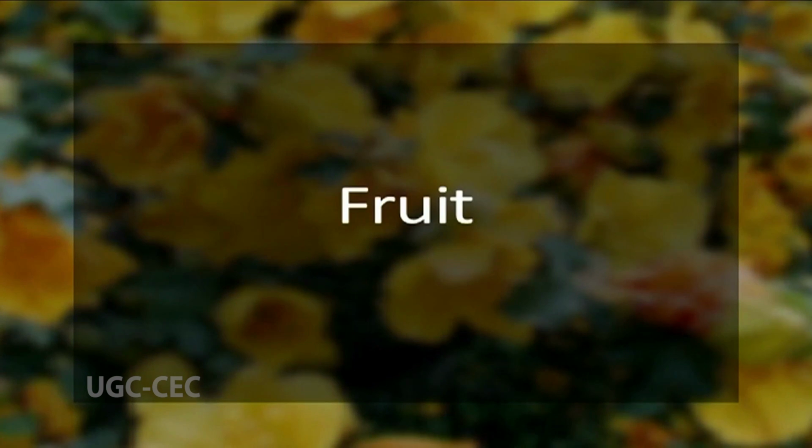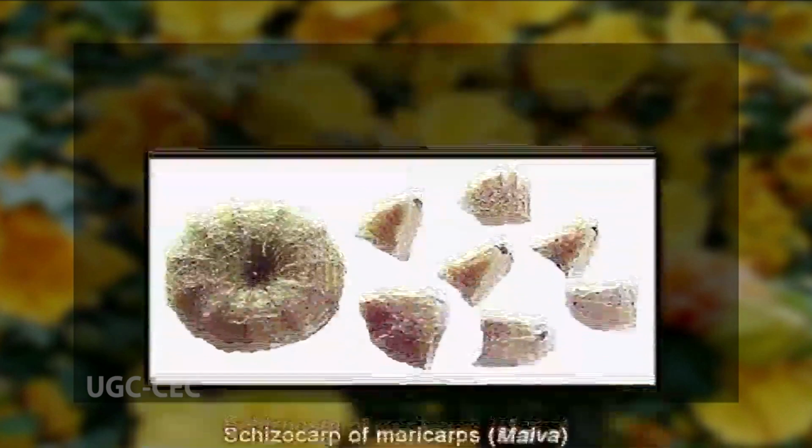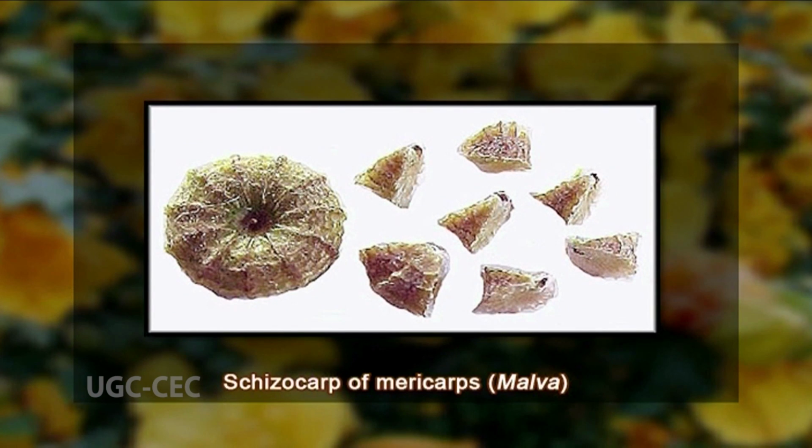Now the fruit. Fruit in the case of Malvaceae can be a loculicidal capsule. That's the common type of fruit in Malvaceae, or it can be a schizocarp of mericarps. The example is Malva.